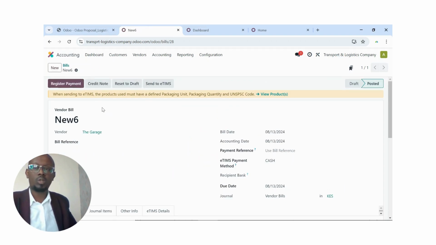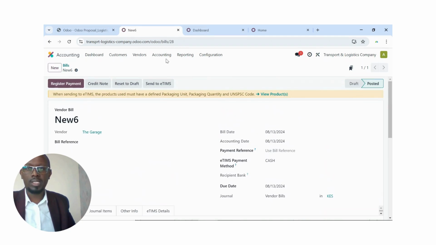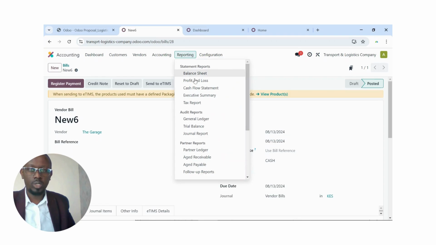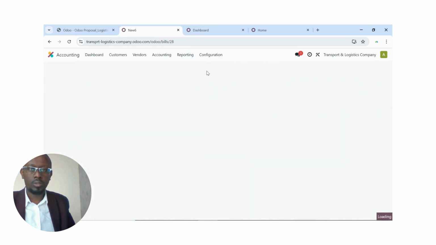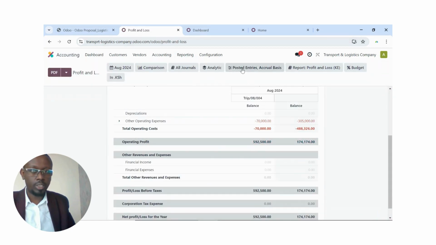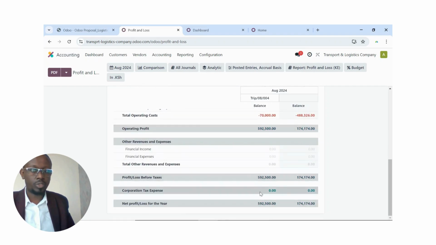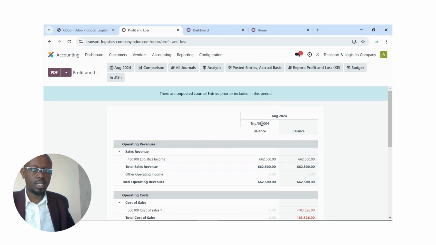And from there, you proceed with the normal register payment, which is done by the finance department, and do the reconciliation. So once that is done, let's go back to our reports and see what has happened. So I go here, profit and loss. And then here, my trip there. So you can see the costs I've already pulled in. And I can unfold and see the breakdown of my costs. So you can see truck repairs and maintenance 20,000, fuel 50,000. And you can see your profit there. So you can have all your expenses listed there. And you can have a very beautiful report per trip.